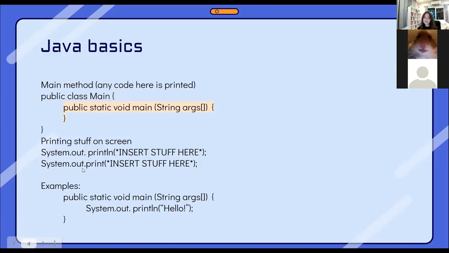system.out.println or system.out.print. The difference between these 2 is that system.out.println prints something and then skips a line and prints something else, whereas system.out.print prints something and then prints the next thing right next to it. And this is an example of it below right here: public static void main, and then it's printing out hello.